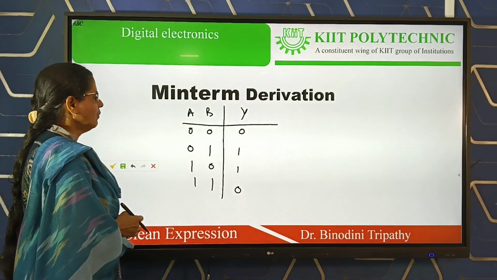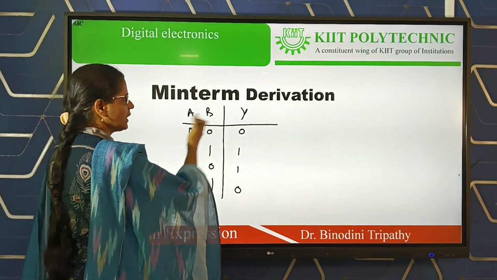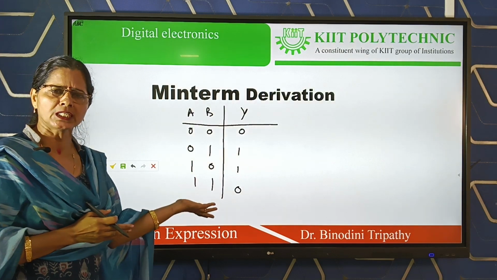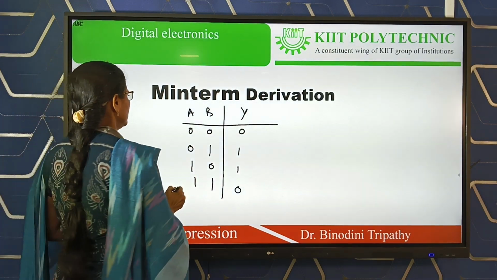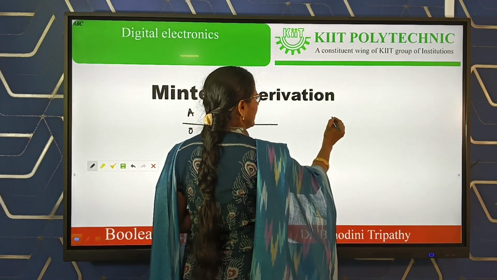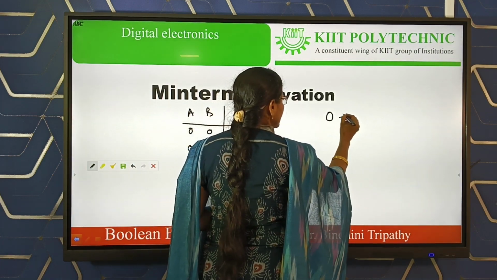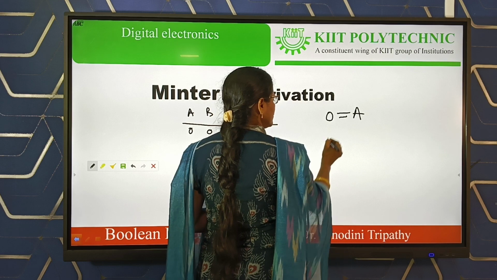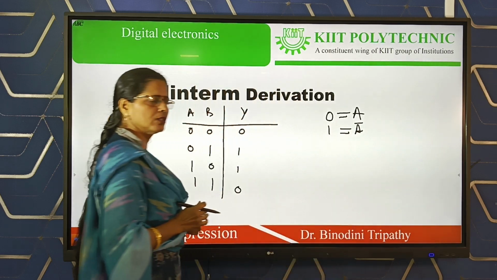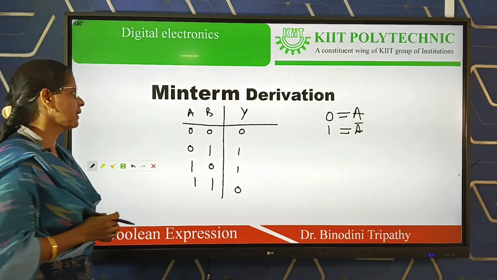For deriving the minterm, you can either consider the output or ignore it. Now for writing the minterm, the common format is that 0 indicates the variable directly, and 1 indicates the complement of the variable.